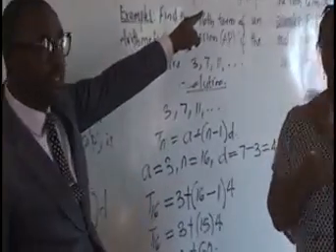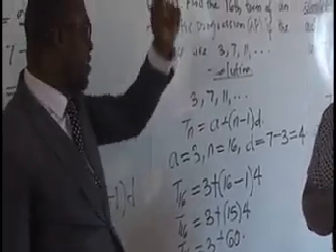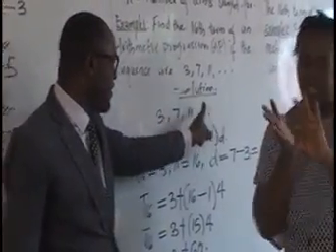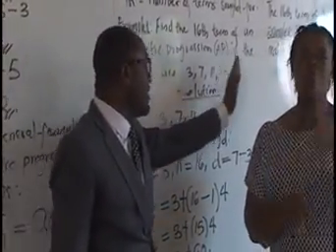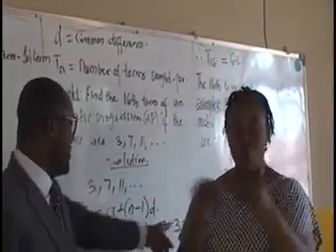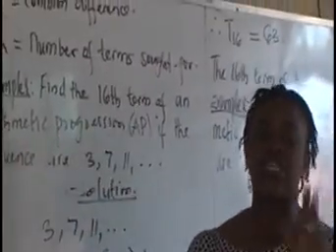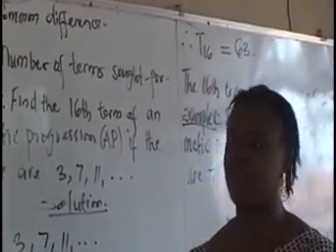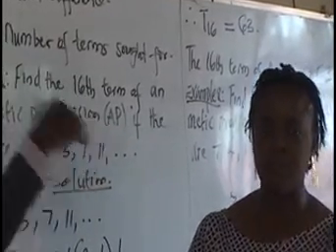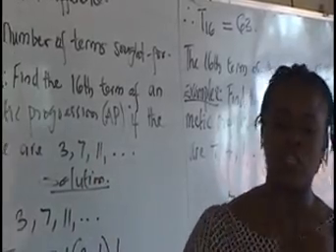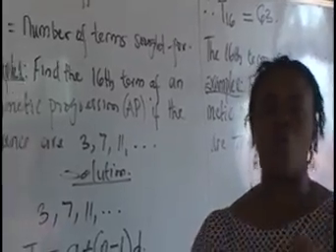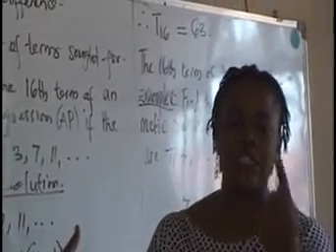Substituting this value rightly, we got the answer 63. The 16th position of this sequence, if you count first term, second, third, fourth, fifth, sixth, seventh, to the 16th position, the value you will have there, as you keep adding 4, which is the common difference, is 63. And that's settled. Example 2 is similar. The difference is that the sequence was in a decreasing order, and that's why we have the negative answer, minus 65. So follow the procedure for example 1, and you get example 2 correctly.